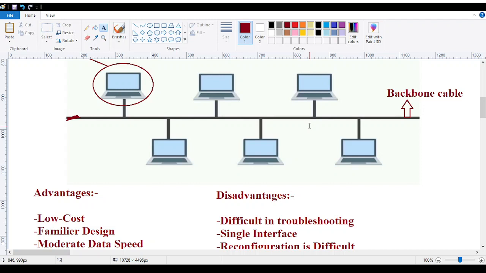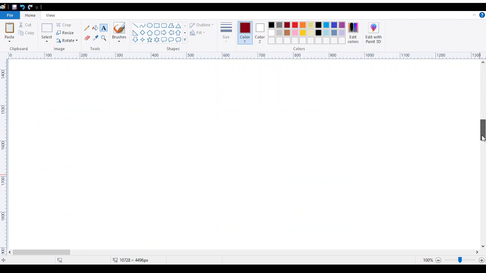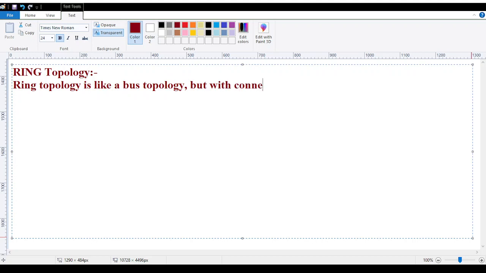Is that clear, right? Now, what is the next topology we have? The next topology we have in our hand is the ring topology. Now, what does ring topology say? Ring topology is like a bus topology, but with connected ends.